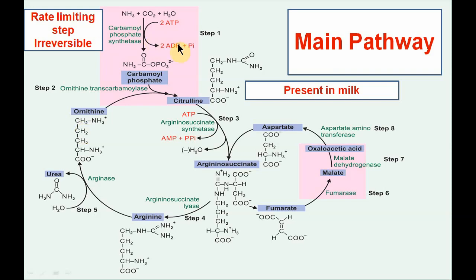So these are the main steps. Steps 1, 2, 3, 4 and 5 are the main steps of the urea cycle, and steps 6, 7 and 8 are also shown because the Krebs cycle is interlinked with the urea cycle.